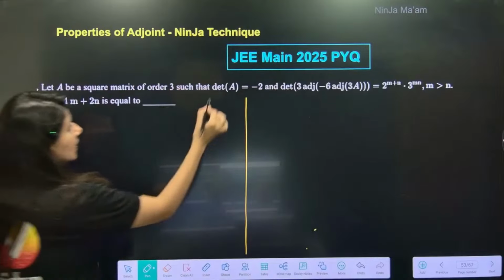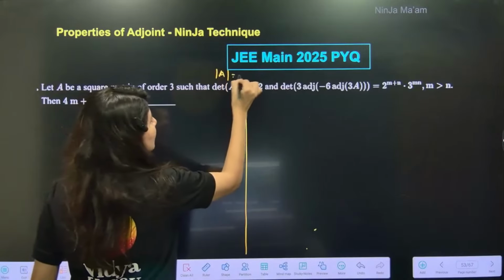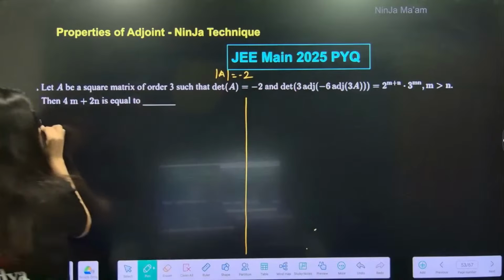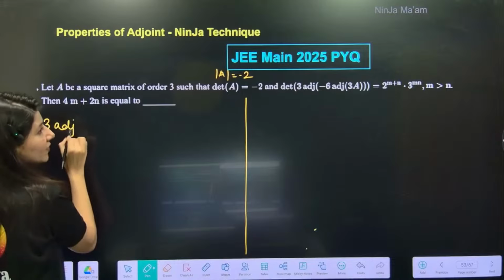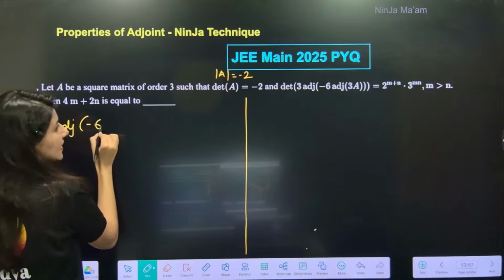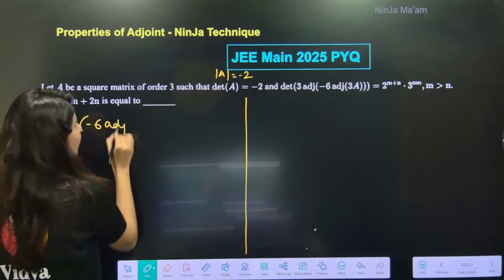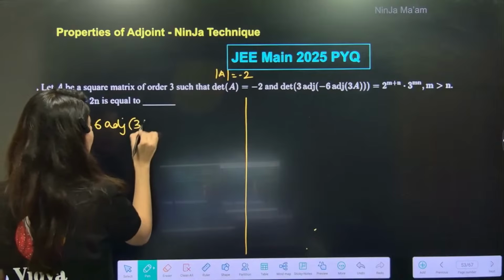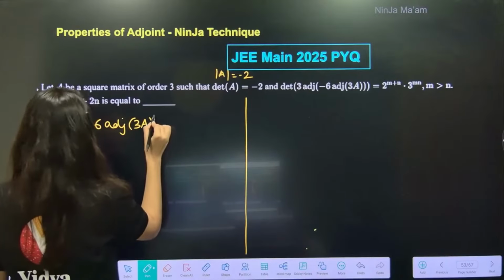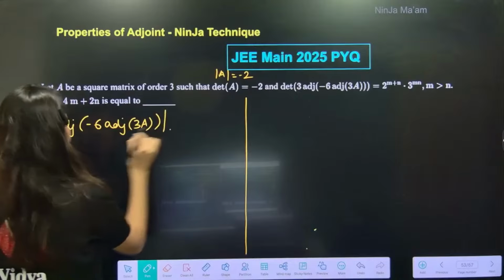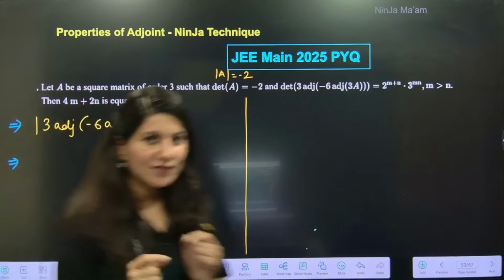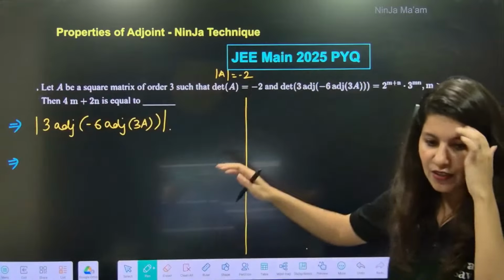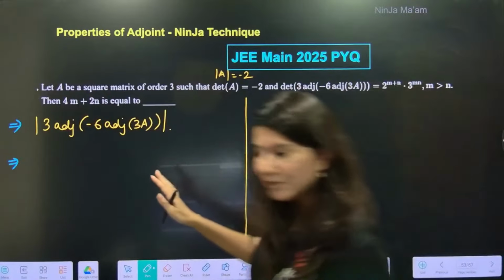Okay, so determinant A is given as -2, and this is the determinant of 3 adjoint of -6 adjoint of 3A. Although in the normal method also I'll give some ninja touch. Understand now.